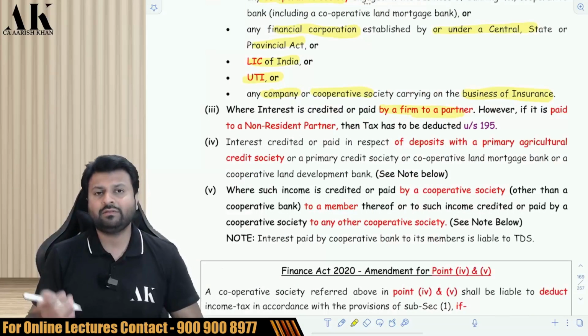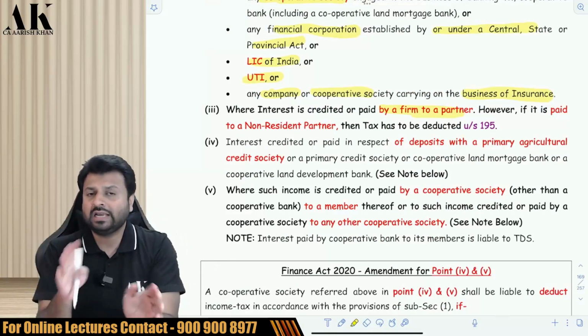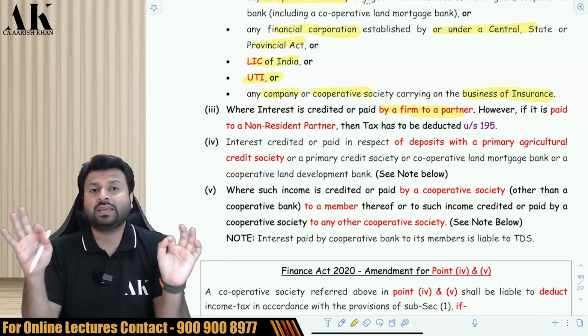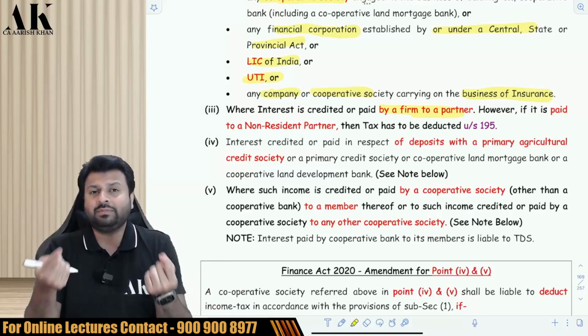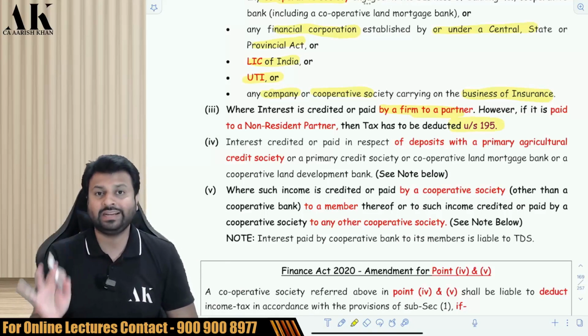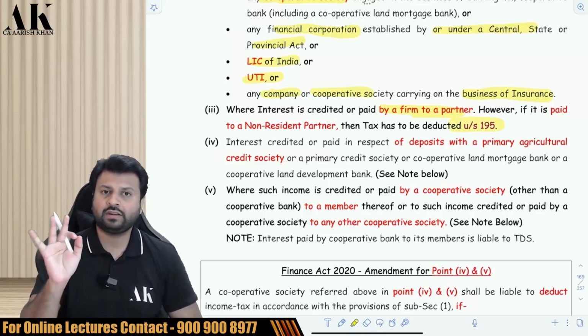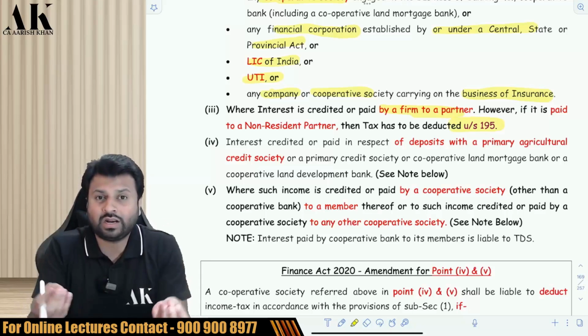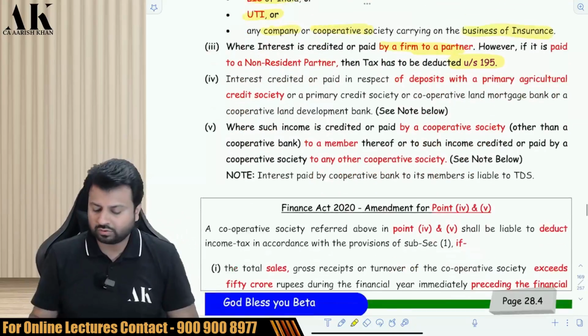When a partnership firm makes the payment to a partner, you are not going to deduct TDS. But be careful: when the partnership firm makes the payment to a non-resident partner, then TDS has to be deducted under section 195. Be very careful. When a partnership firm makes payment to a non-resident partner, then you have to deduct TDS.